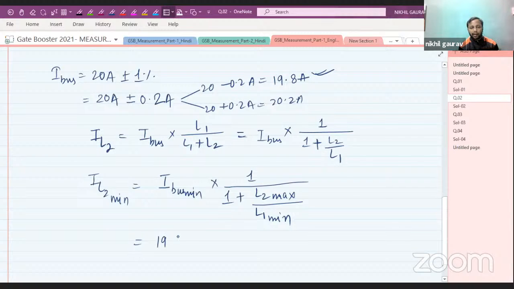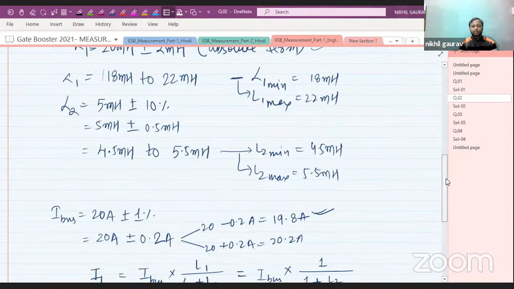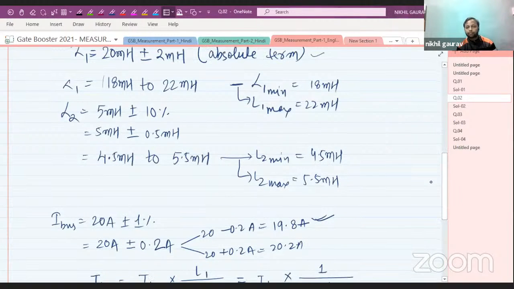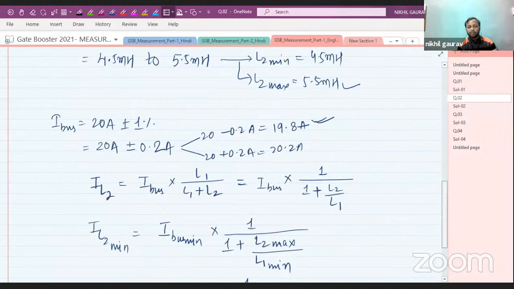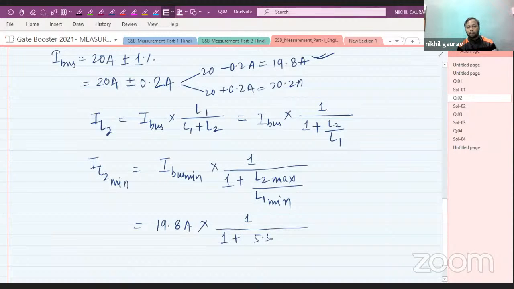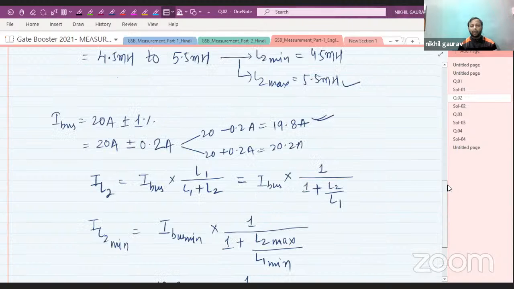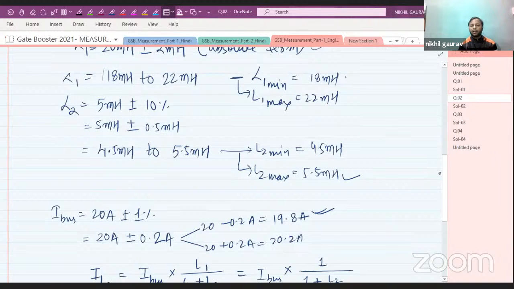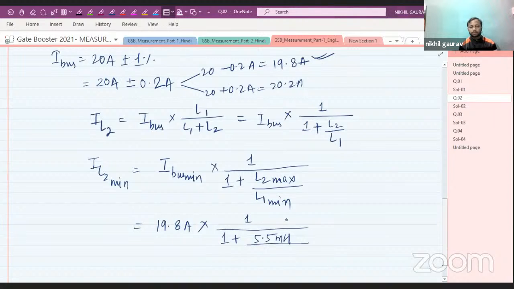So 19.8 ampere into 1 upon 1 plus L2 maximum. The maximum value for L2 is 5.5 millihenry, divided by L1 minimum. The minimum value for L1 is 18 millihenry.